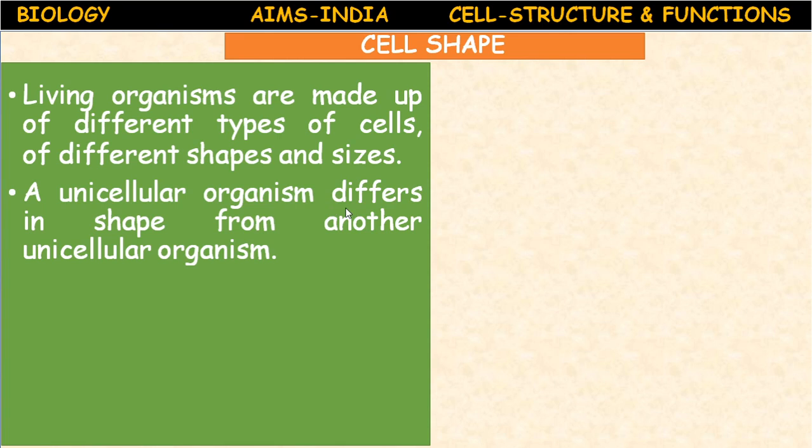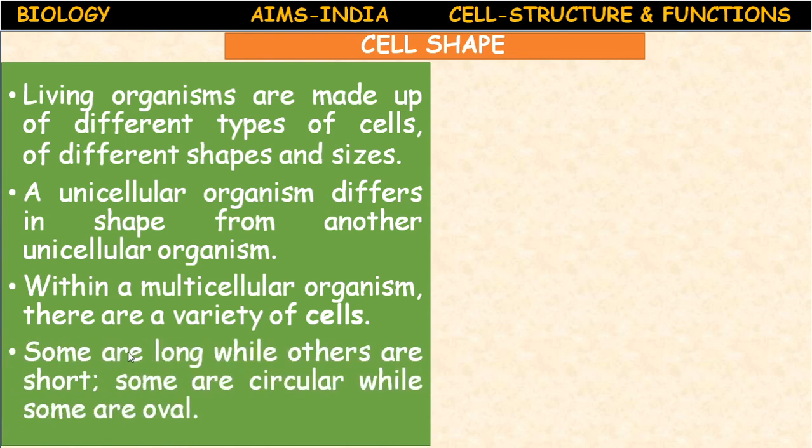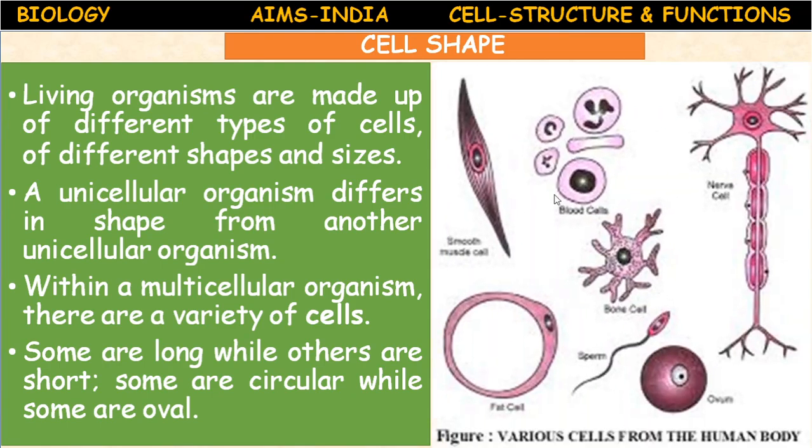A unicellular organism differs in shape from another unicellular organism. Within a multicellular organism also, there are a variety of cells. Some are long, while others are short. Some are circular, while some are oval in shape. See here. The different shapes.